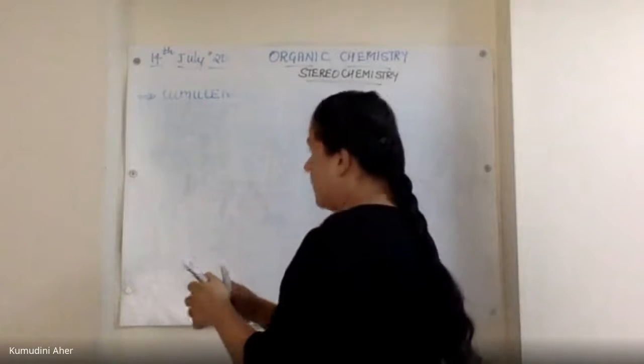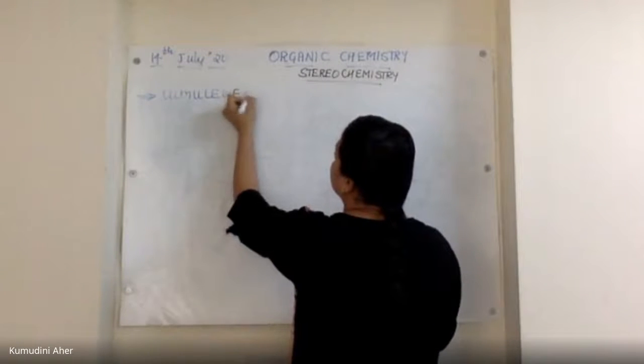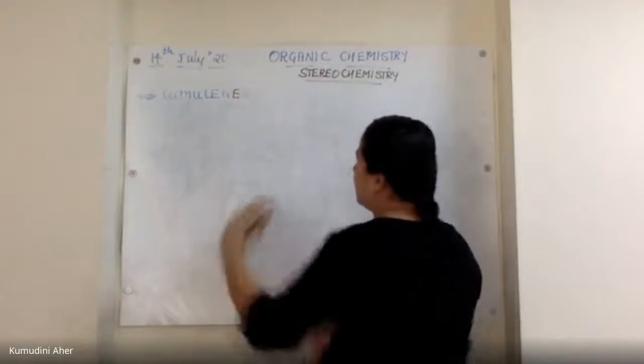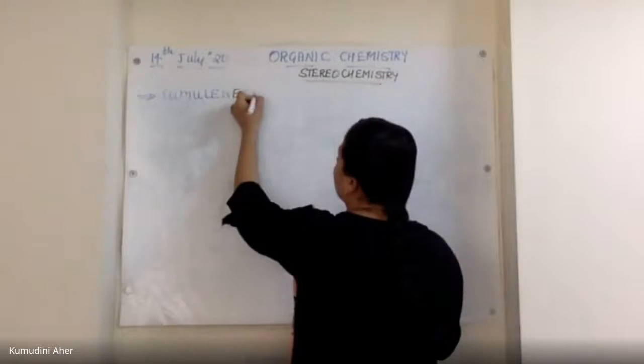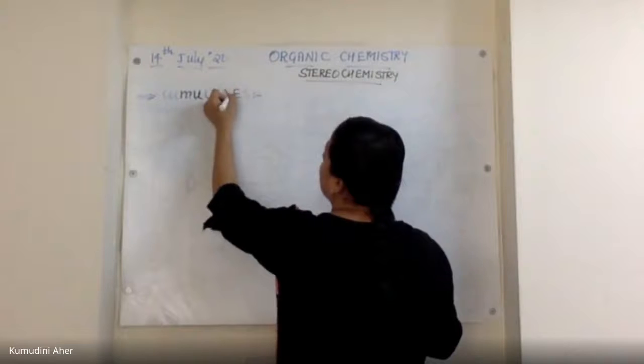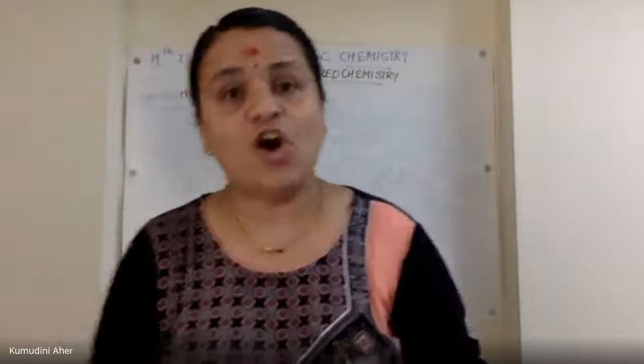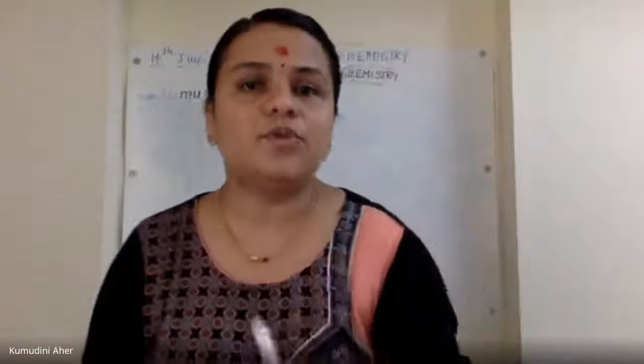Cumulenes. Okay, this is cumulenes. Write a short note on stereochemistry of alkenes and cumulenes.